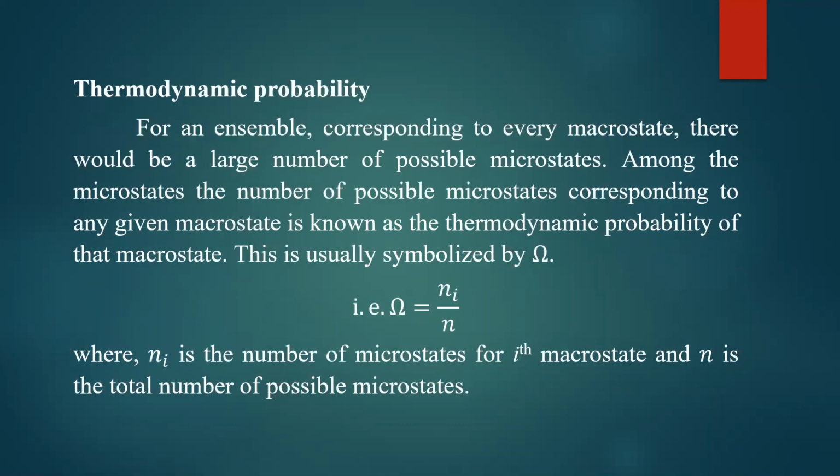Next, what do we mean by thermodynamic probability? For an ensemble, corresponding to every macrostate there would be a large number of possible microstates.